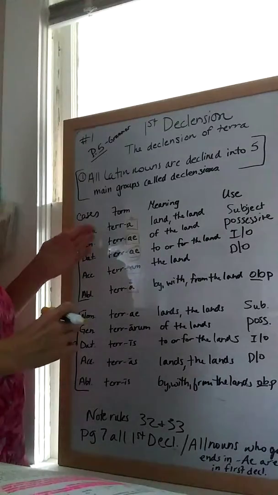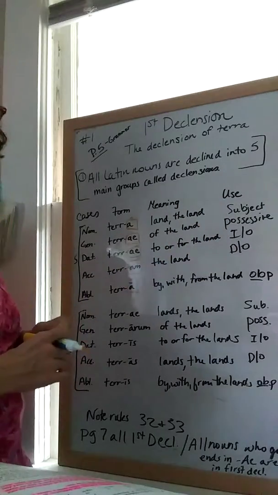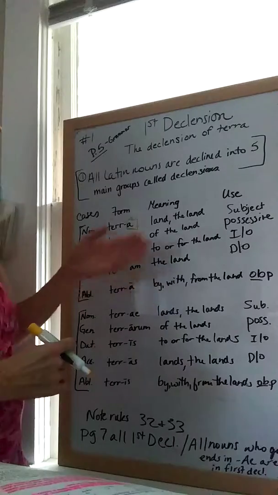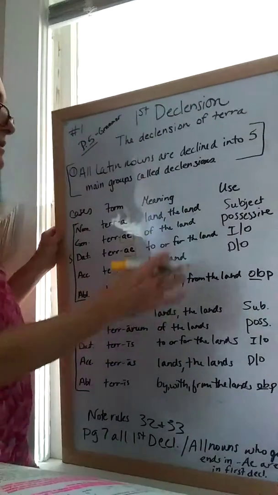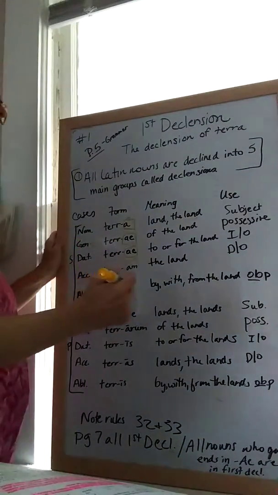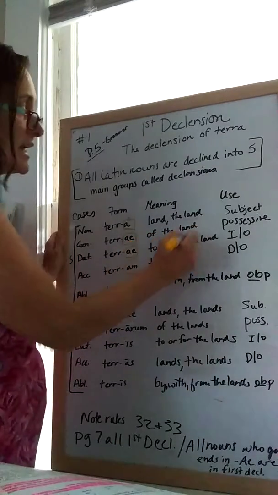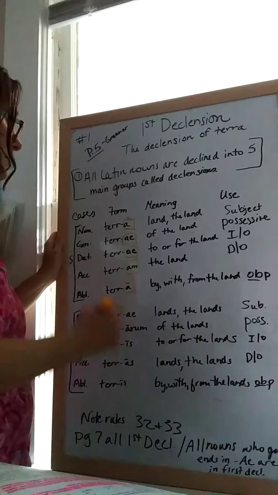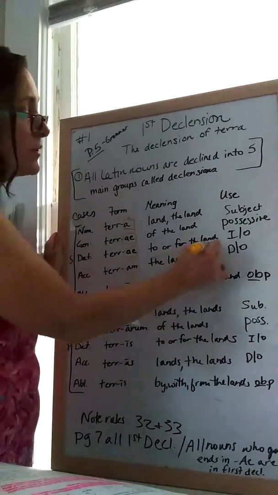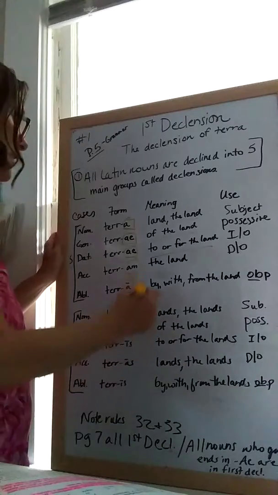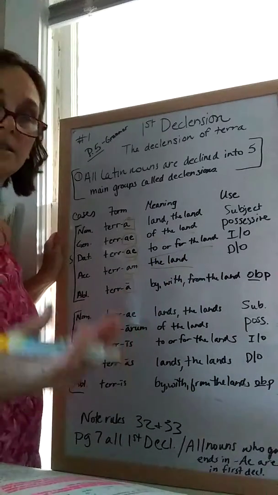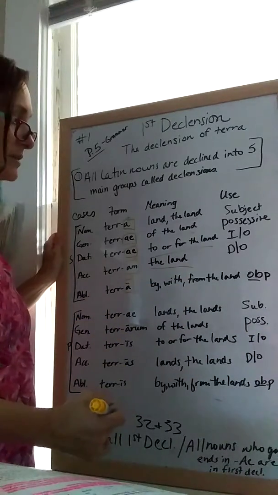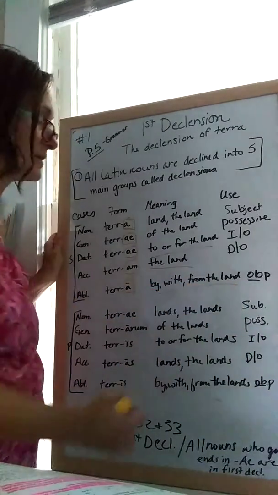To begin with, the nominative case is always the subject. The genitive case is always the possessive. So we see that the land is the subject. The genitive of this word would be of the land, or it could be land's, apostrophe S. Dative is to or for the land, which is the indirect object, and accusative is the land, which is the direct object. And then the ablative is the object of the preposition, by, with, from the land.